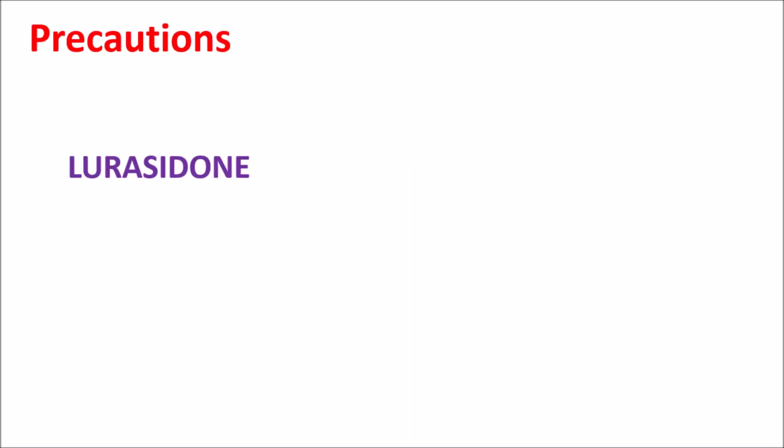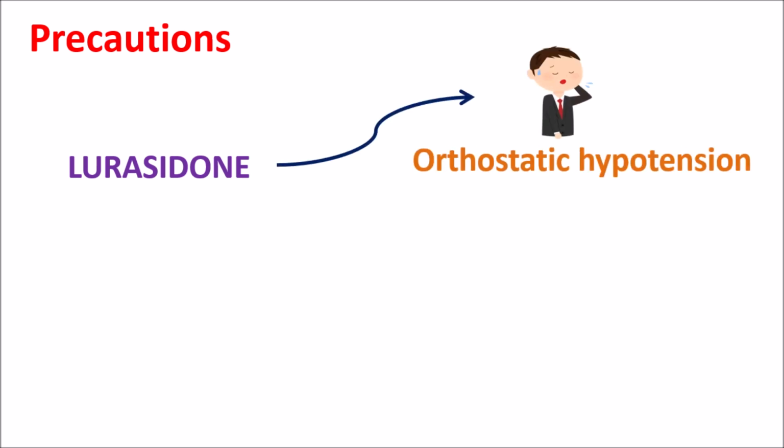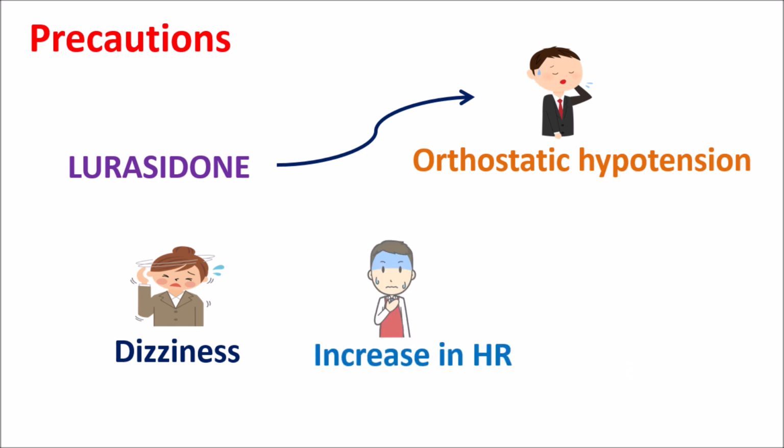First of all, the precautions of this medication. Just like many of the antipsychotics, Lurasidone can also increase the risk of orthostatic hypotension. So the people may have some dizziness, drowsiness, lightheadedness, and they may also have an increase in heart rate. They can have palpitations, awareness of heartbeat. So because of this orthostatic hypotension, while using Lurasidone, care should be taken while standing or changing position. And this drowsiness may impair attention in a few people. So while driving vehicles or working with machinery, care should be taken during treatment with Lurasidone.